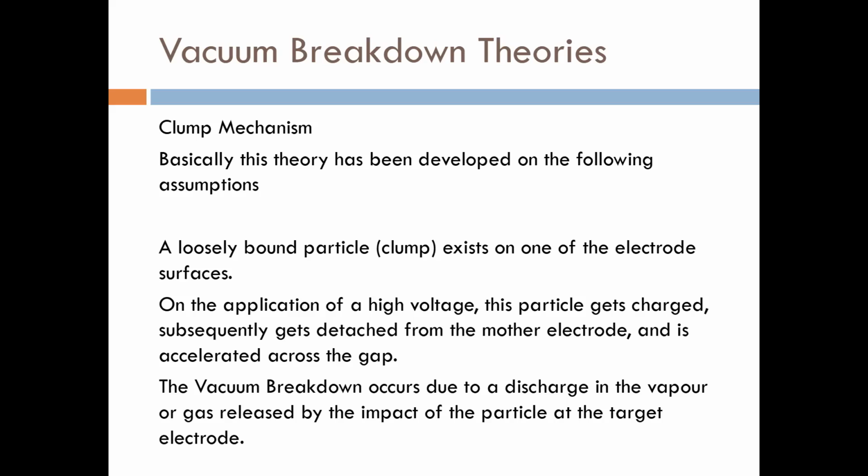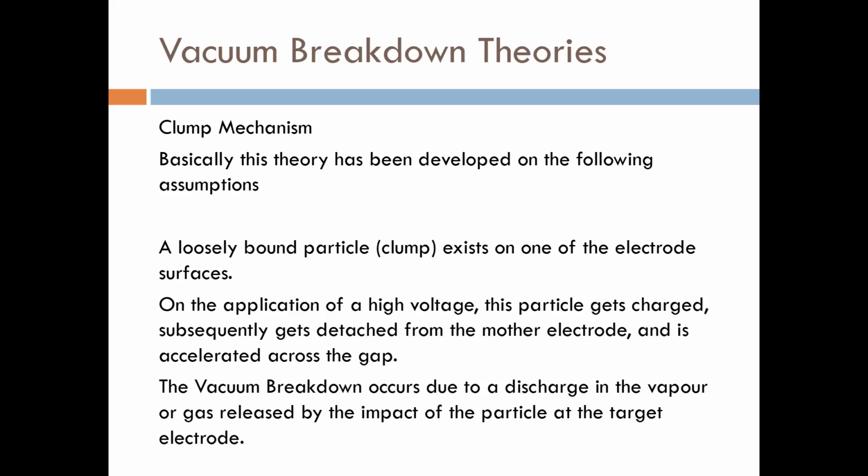Vacuum breakdown occurs due to discharge in the vapor or the gas released by the impact of the particle at the target electrode. What is the target electrode? If the particle is emitted from the cathode, the target is going to be the anode. If it is emitted from the anode, the target is going to be the cathode. So this is simple.